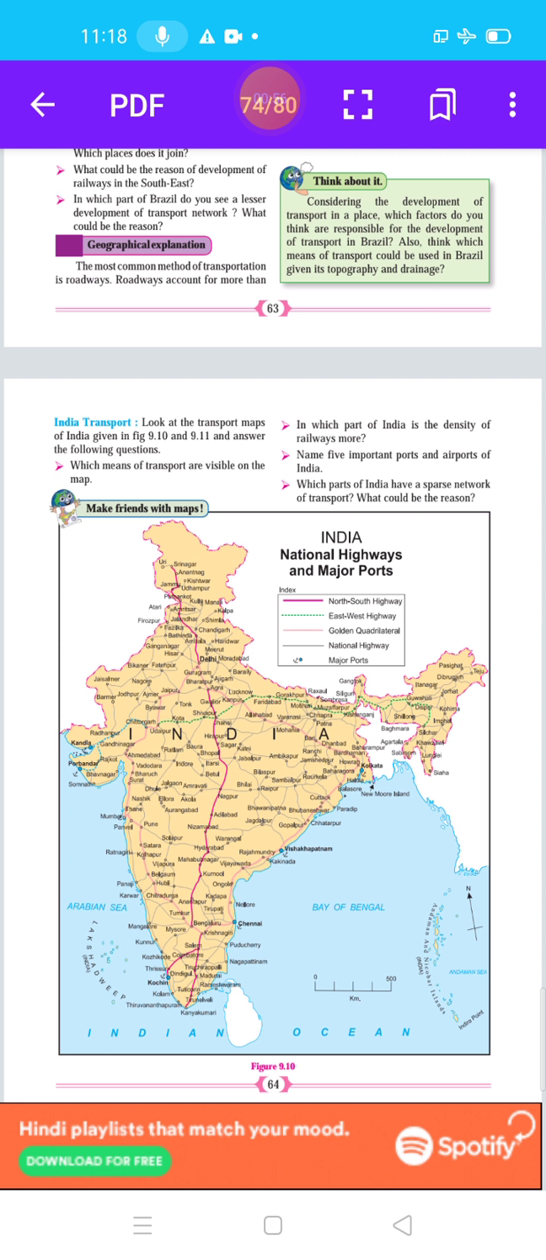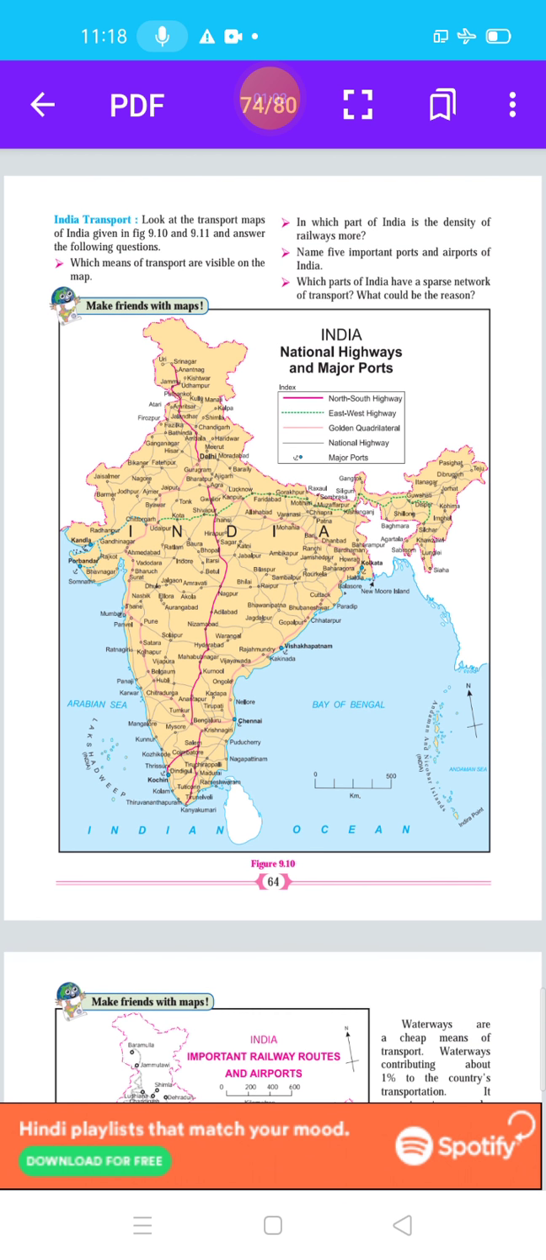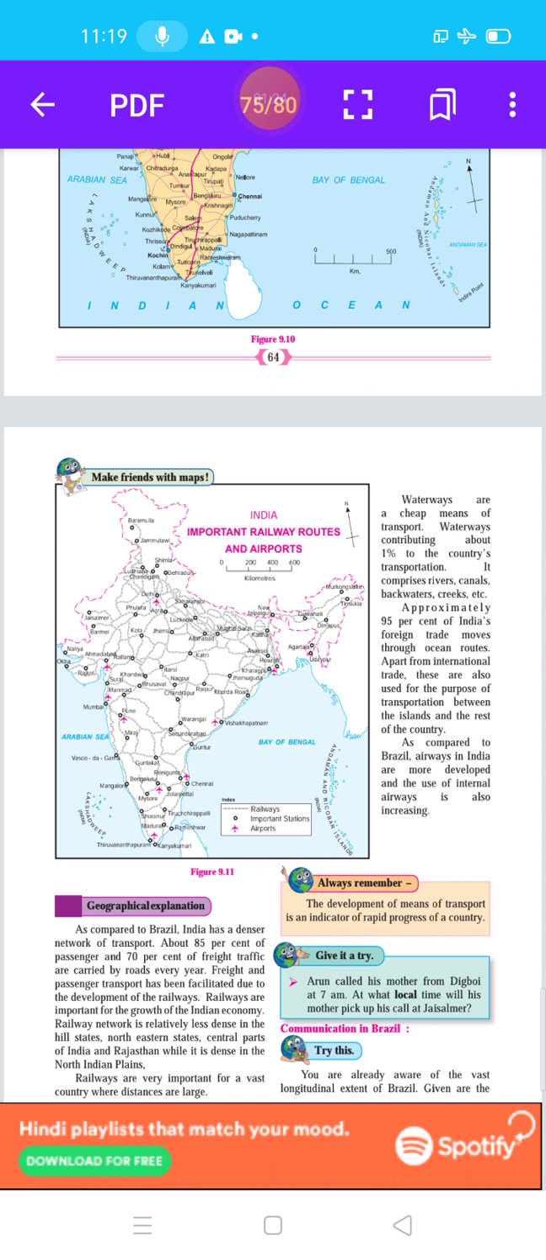which means of transport are visible on the map? You should try to understand this map. Figure 9.10 shows the national highways and ports. The means of transport used are roadways and waterways. Figure 9.11 shows railway routes and airports. The means of transport used are railways and airways.